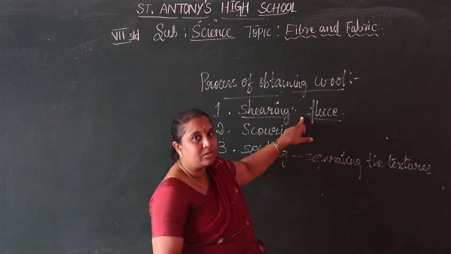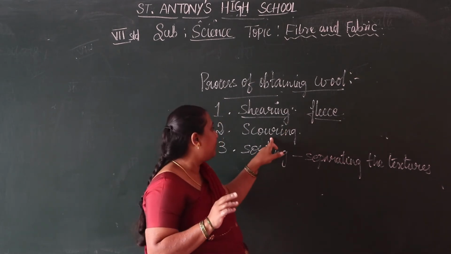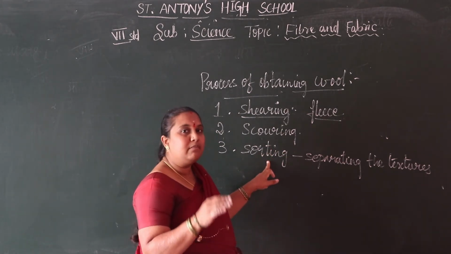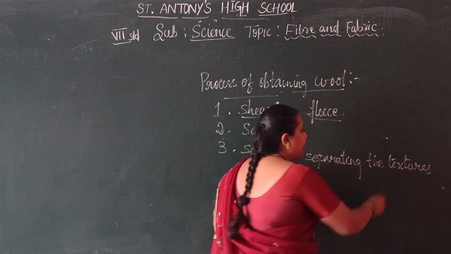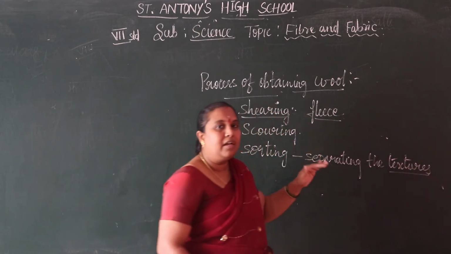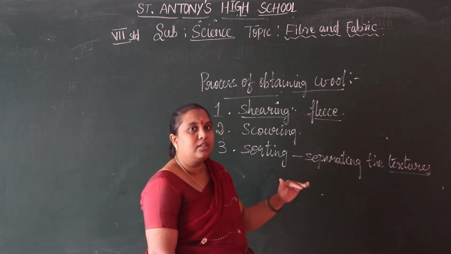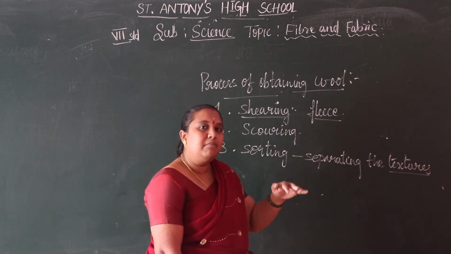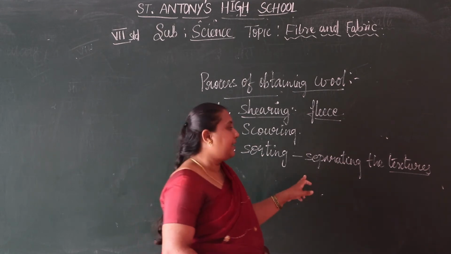That we can say is scouring. And then sorting. What is meant by sorting? Separating of textures. Textures means the differentiation of the hairs on the wool yielding animals, that is, some hairs are long and some hairs are short. For that we are separating the textures.